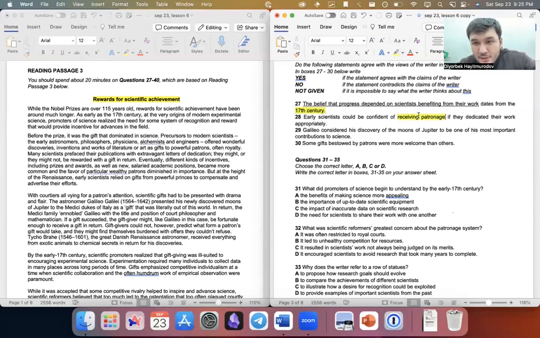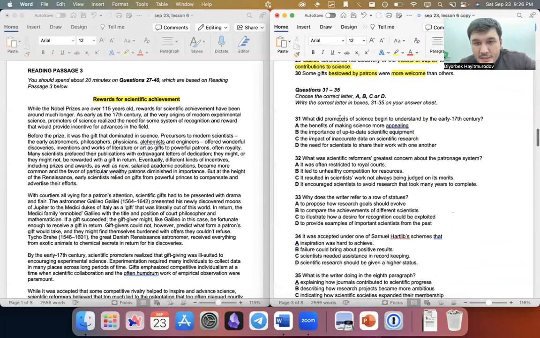And then early scientists could be confident of receiving patronage, if they dedicated their work appropriately. Galileo considered the discovery of the moons of Jupiter. So how many moons are there of Jupiter? There are many, 86, something like that. To be one of his most important contributions. Did he consider it the most important? Some gifts given by patrons were more welcome than others.